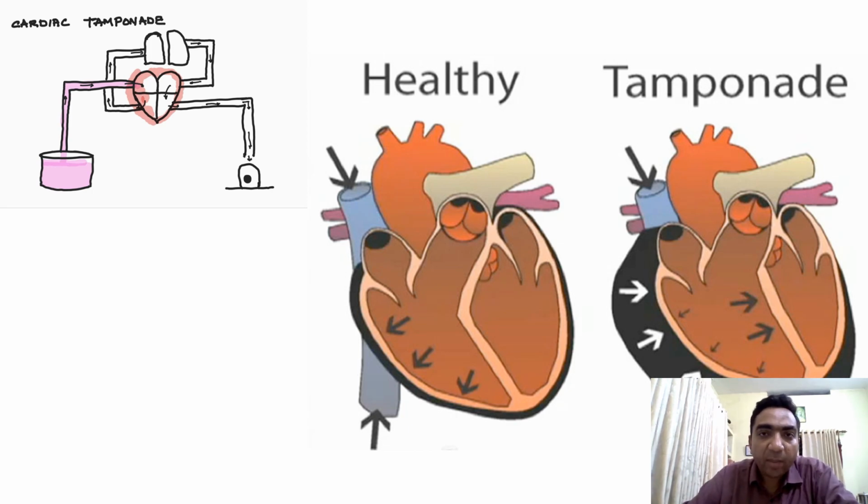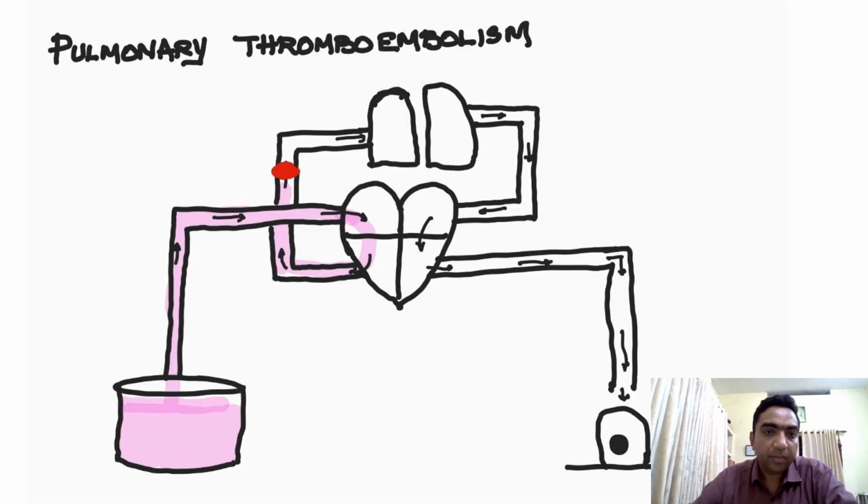Next cause is pulmonary thromboembolism. What happens in pulmonary thromboembolism? Again, there is sufficient vascular volume. The blood is reaching the heart, goes through the right pulmonary artery, and it is not reaching the lung. There is obstruction in the pulmonary artery. That is what is happening in pulmonary thromboembolism.